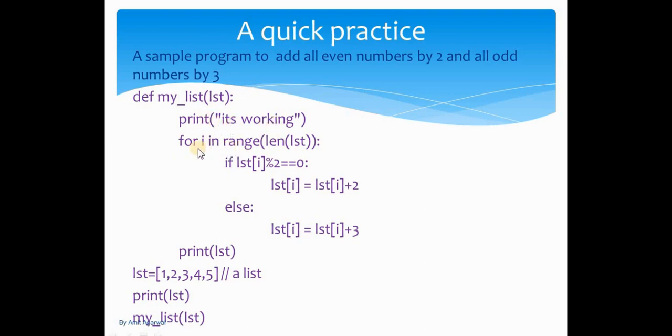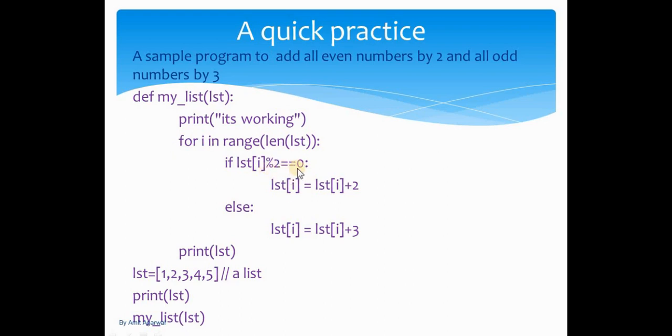Now we have to run the for loop. Why a for loop? Because we have to access every element of the list, right guys? So we have run the loop over the range of the length of the list, meaning the total number of elements in the list, and now we have to use an if else block. LST mod 2 is double equals to 0, and I hope you know that we have talked about the modulus operator. It returns the remainder.